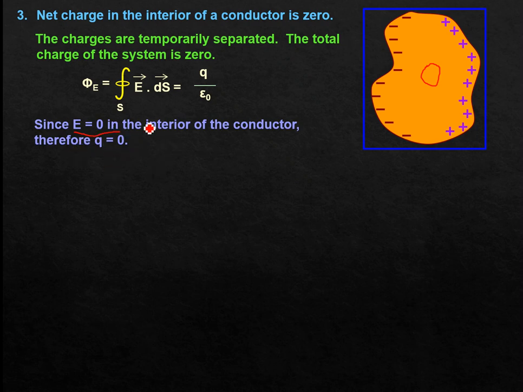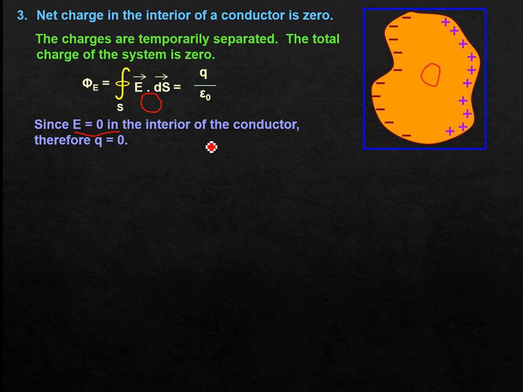We have already proved that inside the body of any conductor, the net electric field is 0, because due to the polarization process, E_P also builds up and simply balances the external electric field. As per Gauss theorem, the integral of E dot ds vector equals Q by epsilon naught. If E itself is 0, the left hand side is 0, so the right hand side has to be 0. So Q enclosed will be 0, and we can say the net charge in the interior of a conductor is 0.